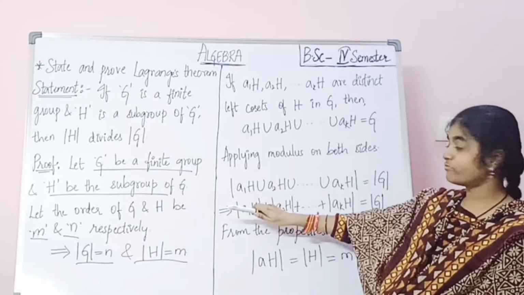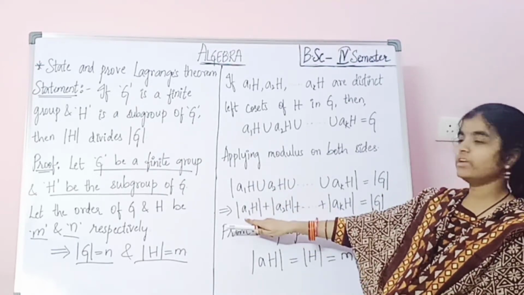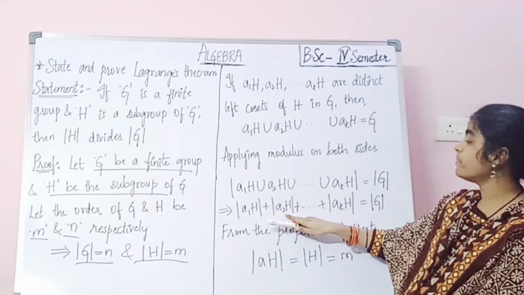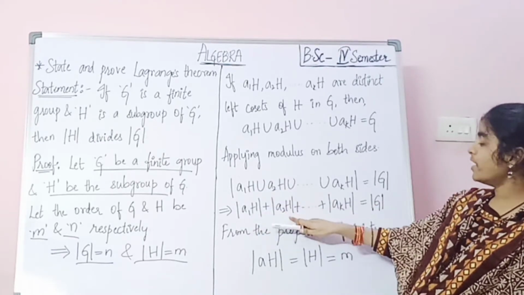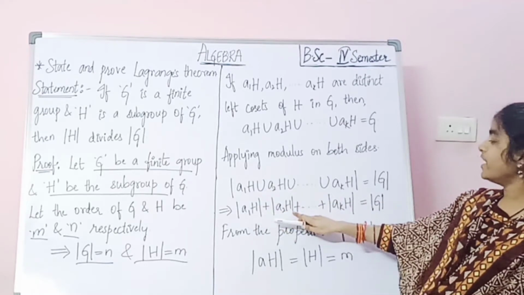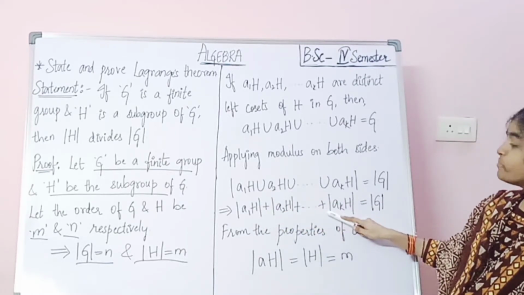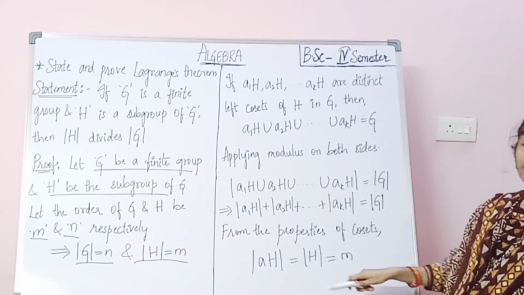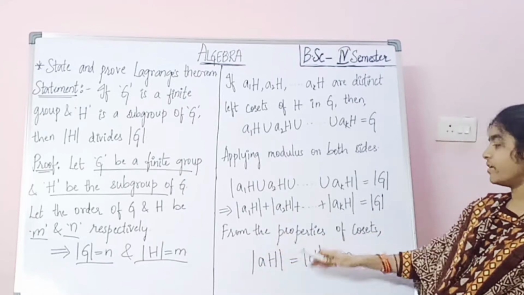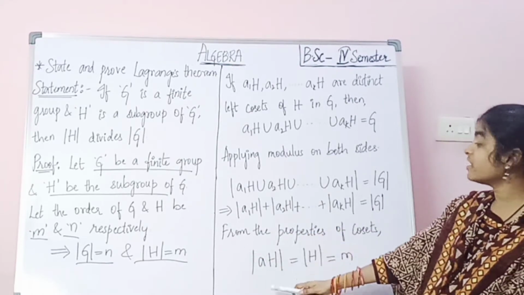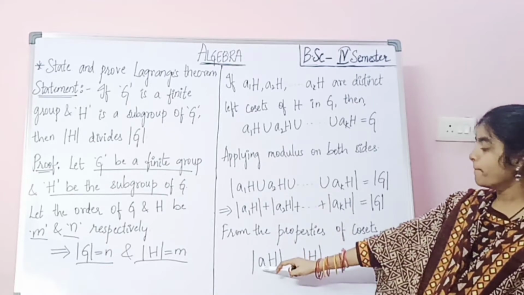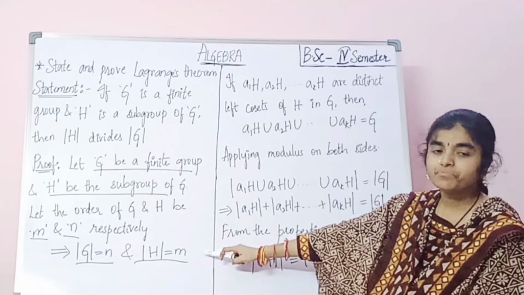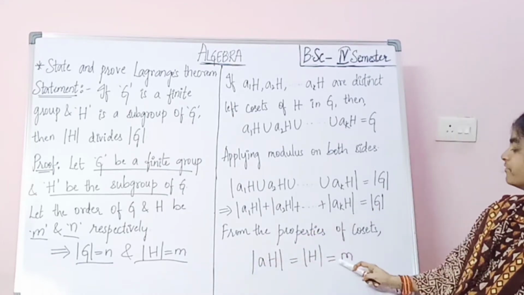So that implies now we have to separate these mods: mod a1H plus mod a2H plus, and so on up to plus mod akH, which equals mod G. Now as we discussed about the properties of cosets, mod aH equals mod H. Mod H means order of H, which is m.